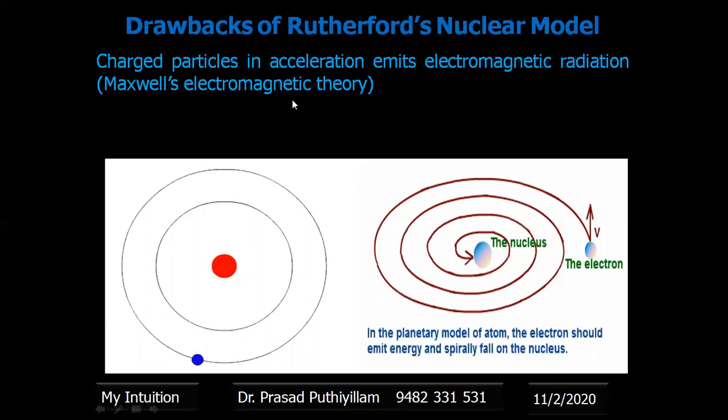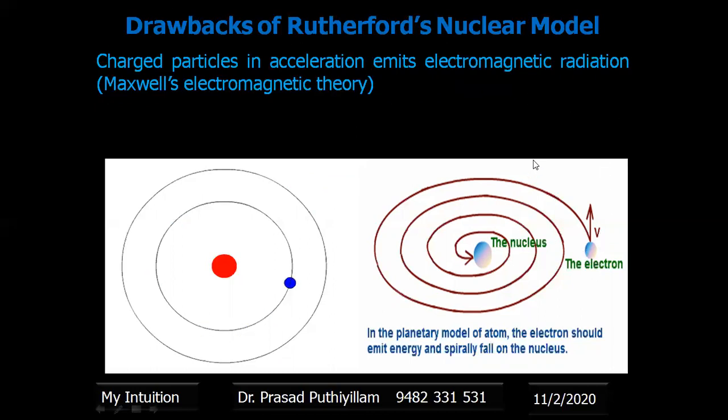So as per Maxwell's electromagnetic theory, a charged particle in acceleration will emit electromagnetic radiation. That is the property given by Maxwell's electromagnetic theory.